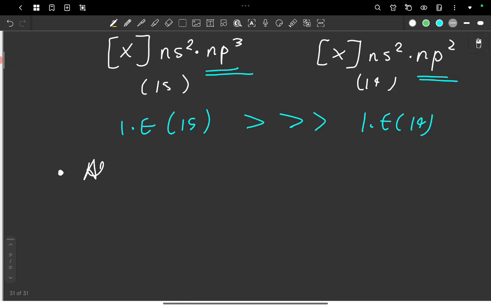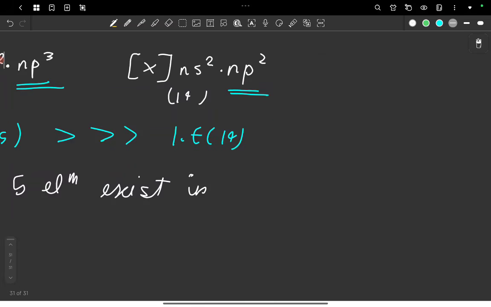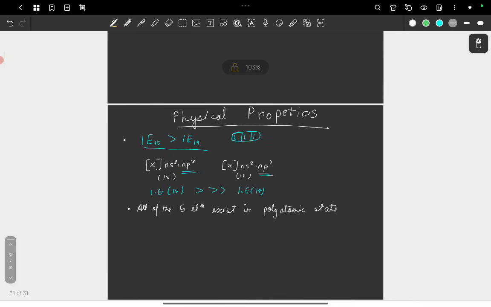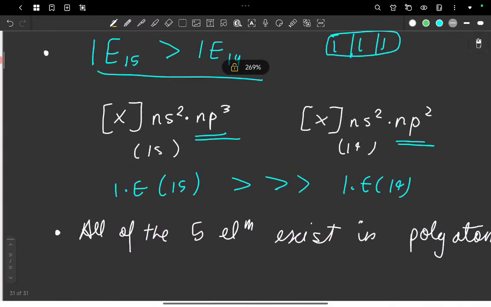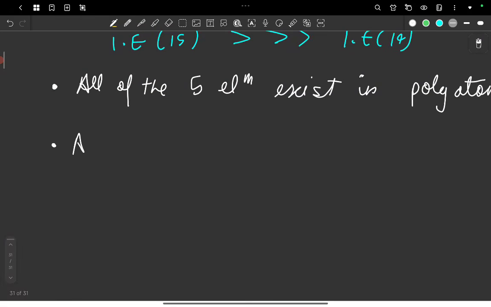Now, all of the elements exist in polyatomic state. I want you to remember this as a fact again. The NCERT mentions this as a separate line. All of them exist in polyatomic state, and all of the elements show allotropy.